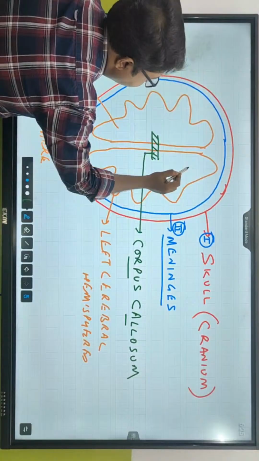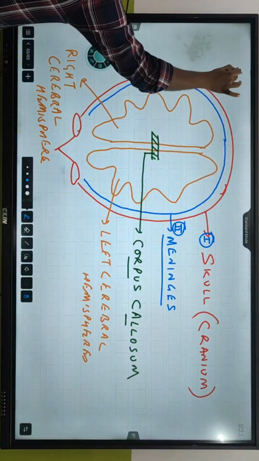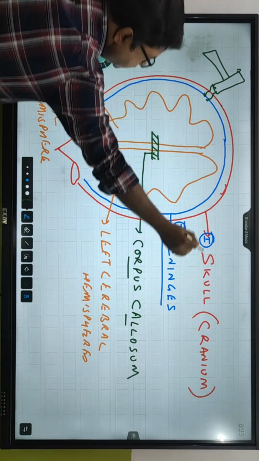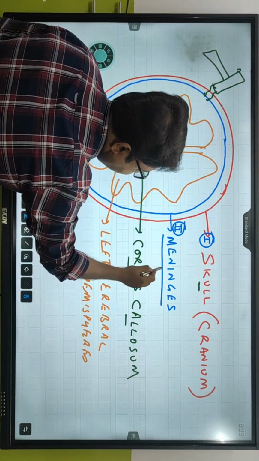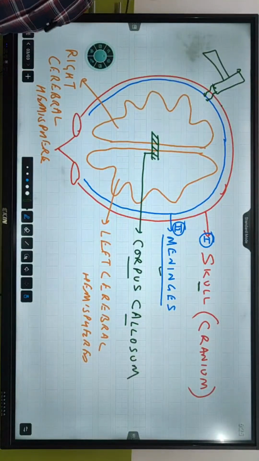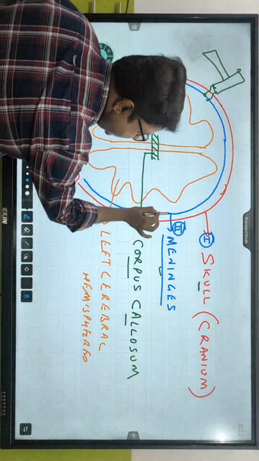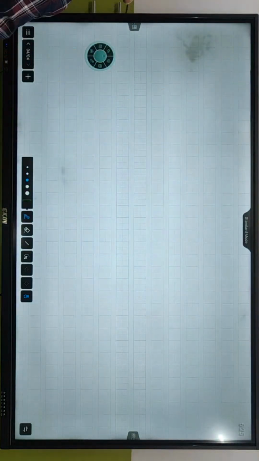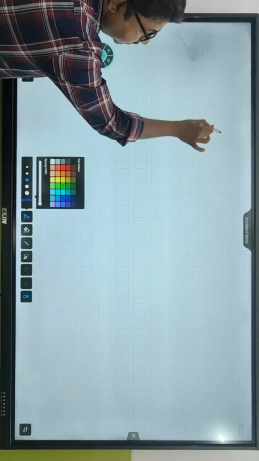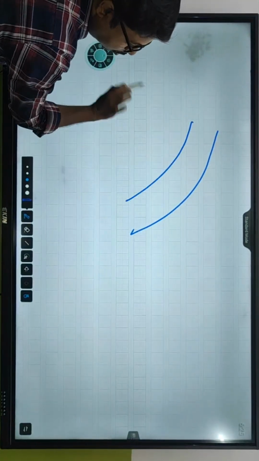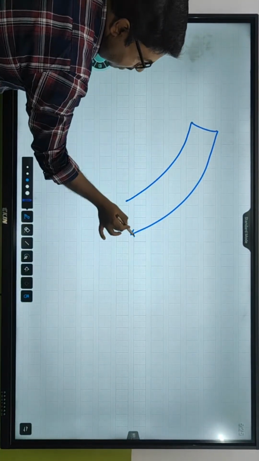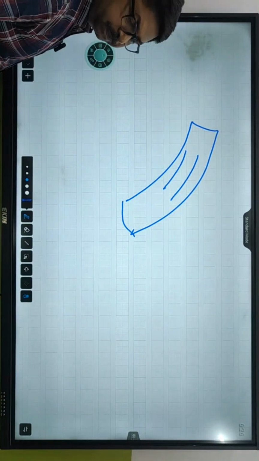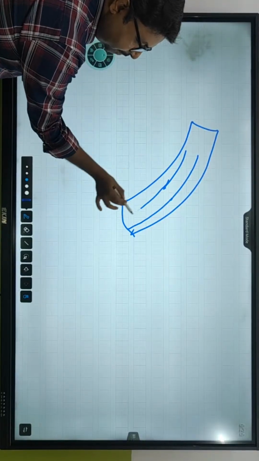Now, that means if there has been an injury, the skull is going to first protect it. This is cranium, skull. And the second protection layer is meninges. Let us talk about this meninges, because meninges is not made up of only one single layer. It was shown in blue, so let us talk in blue. This is meninges. And in the meninges, there are three particular coverings.